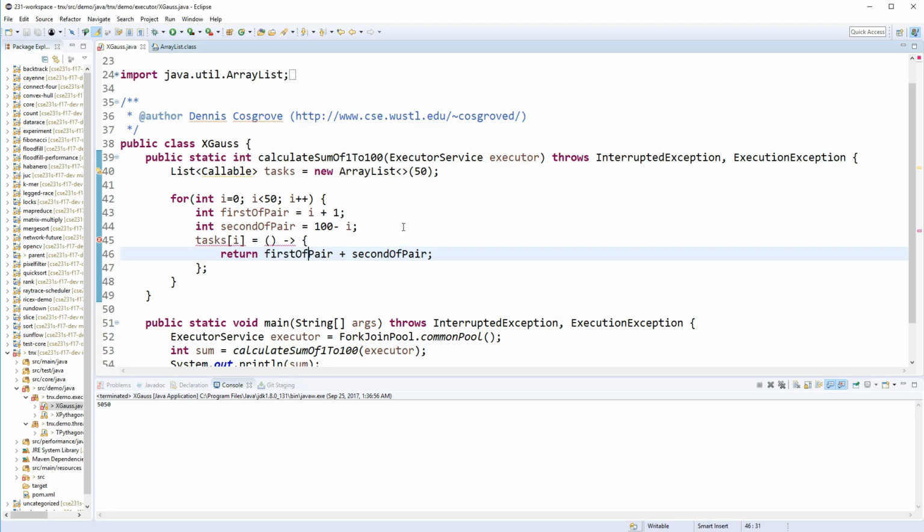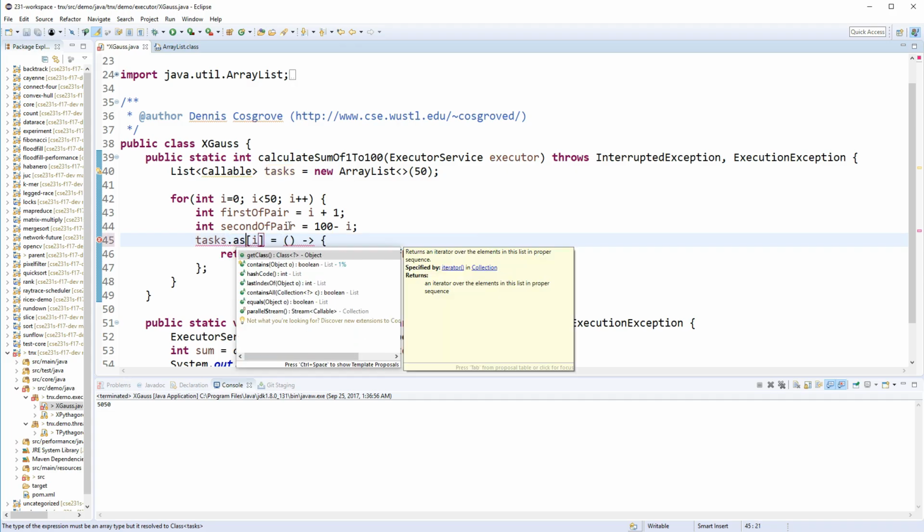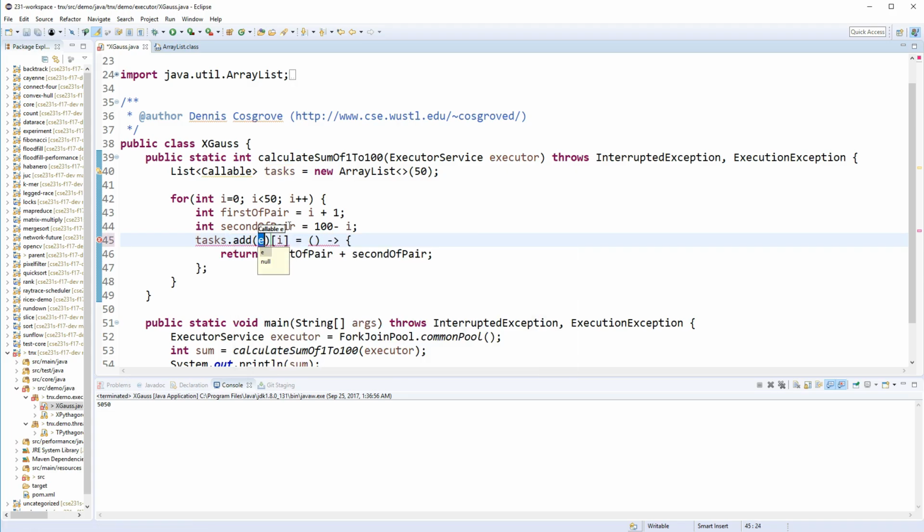Why is this upset at me? Oh, I can't just say sub i. I want to add it to this list. There we go. So I'm going to add this lambda to that list. It's not an array, it's a collection. So now I have my tasks.